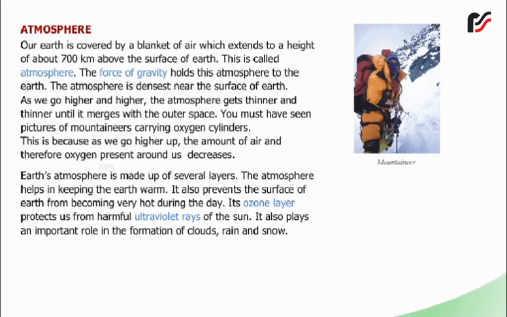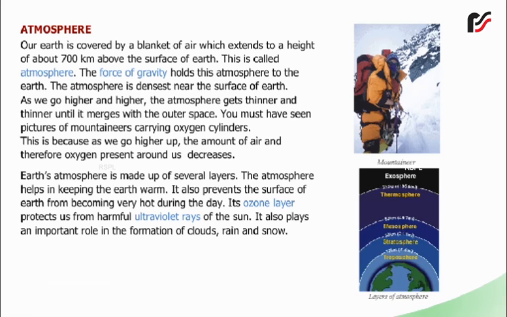It also prevents the surface of earth from becoming very hot during the day. Its ozone layer protects us from harmful ultraviolet rays of the sun. It also plays an important role in the formation of clouds, rain, and snow.